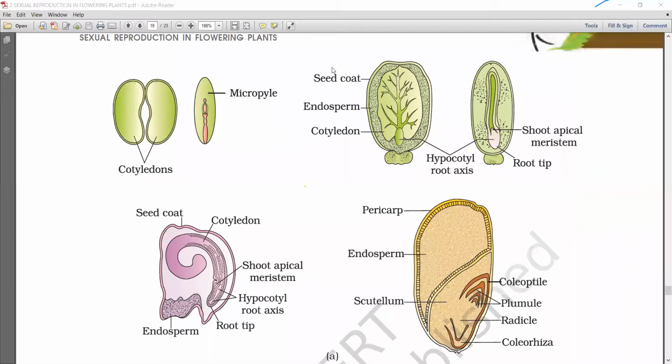Now, write notes for this seed, the dicot seed.